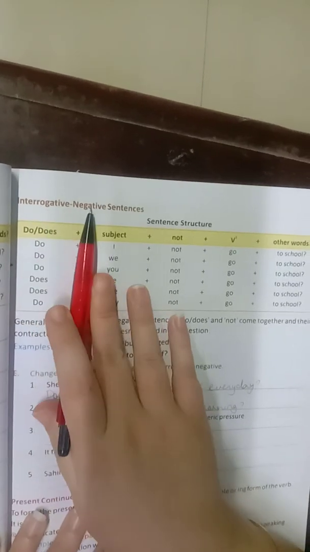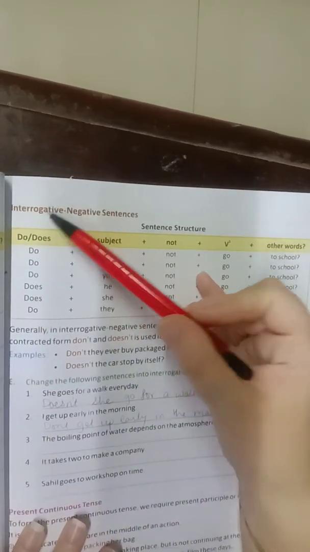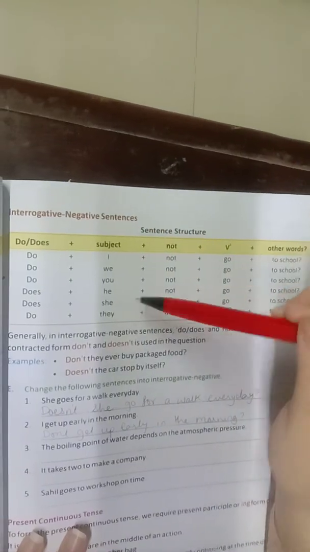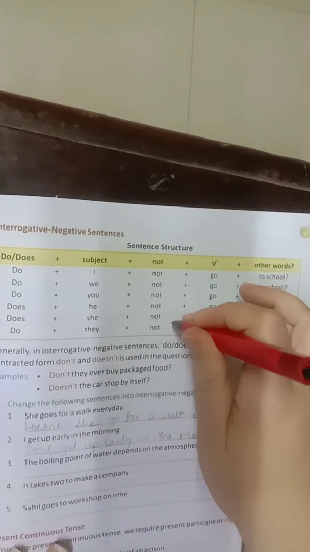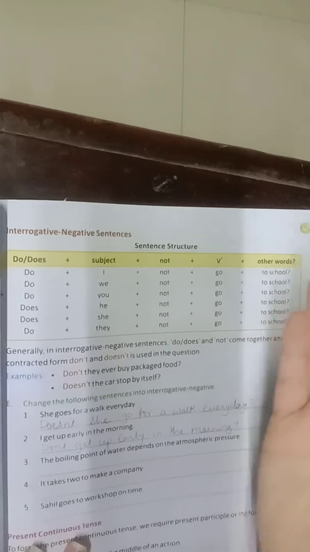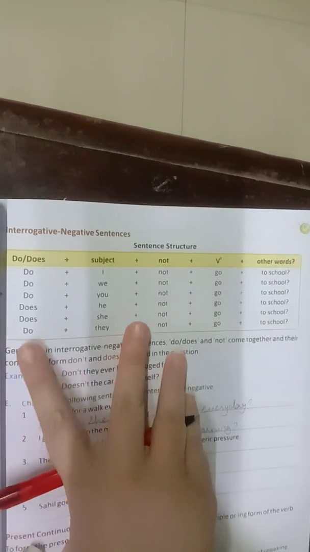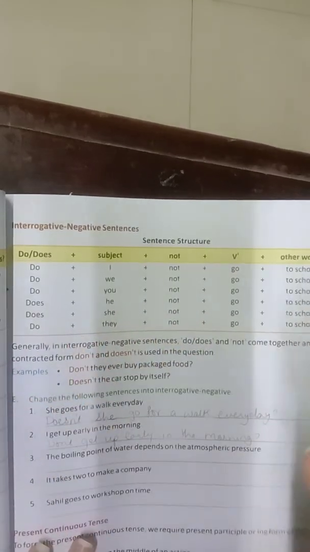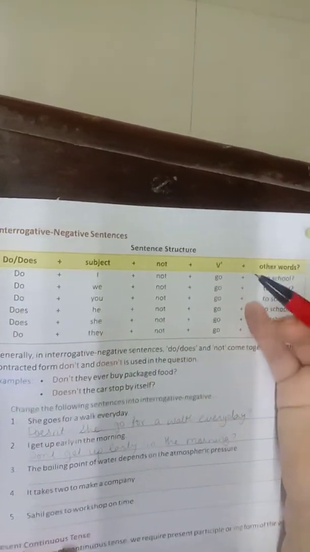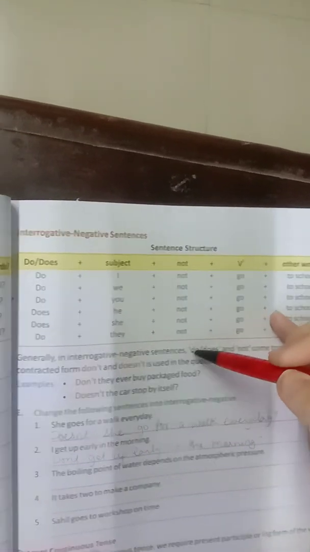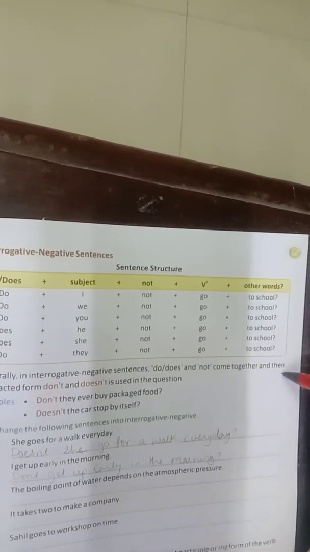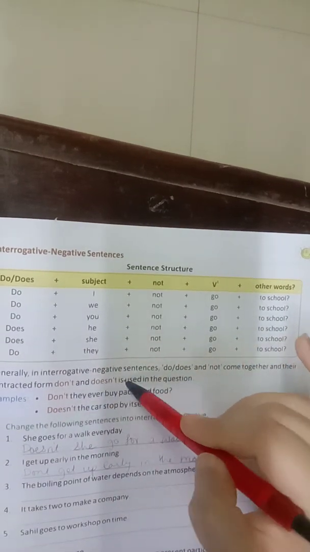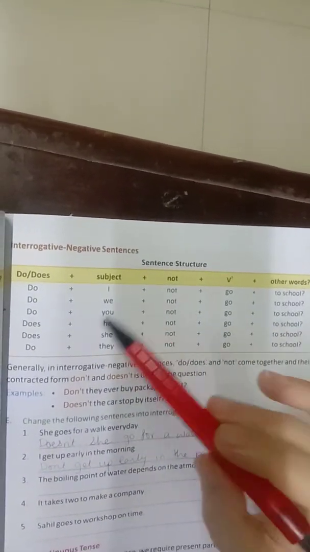Now let's move to the interrogative negative sentence. You have to make it interrogative but change it to negative also. So again, interrogative, so helping verb first and subject. After the subject you have to add not, and you can also use the contraction of do, does and not, like doesn't, don't. Generally in interrogative sentences, do, does and not come together as contracted forms. Don't and doesn't are used in the question.